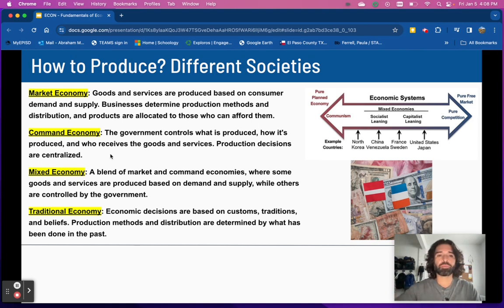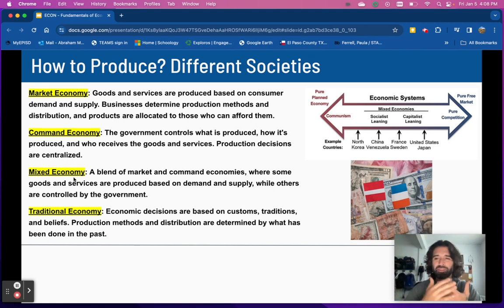In command economies, the next one, the government controls what is produced and how it's produced, right? So it's controlled by the government. Command, okay? Command, government. Think about that. A mixed economy has a little bit of both, right? It has private businesses making those items, and it also has a government making other items or providing other goods.